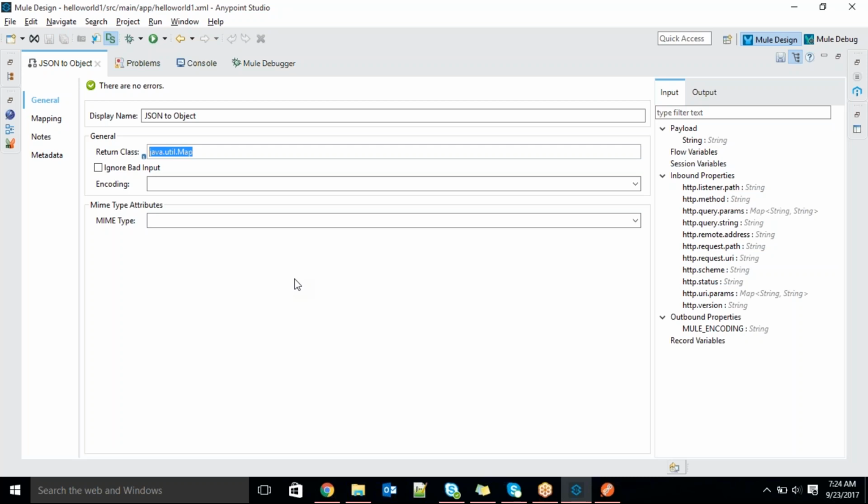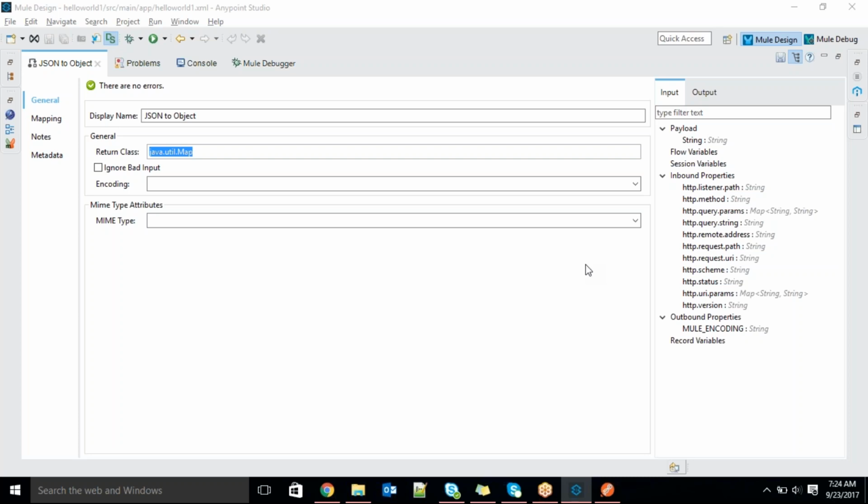Once this message processor component is processed, the output of that particular component is nothing but a map. So that's what is happening here. Okay, if we give the return class as java.util.Set, will it convert to a set?